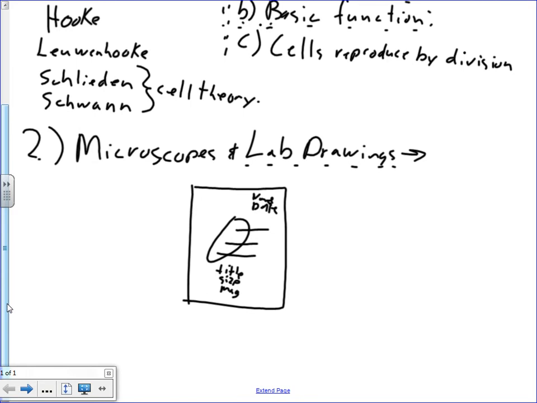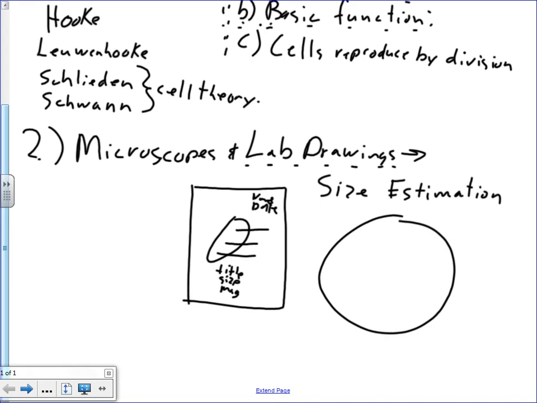Remember also, part of this would be estimating size. So I'm looking at something through my high-powered lens. My high-power lens has a field of view of 400 micrometers. The thing I'm looking at is this big.